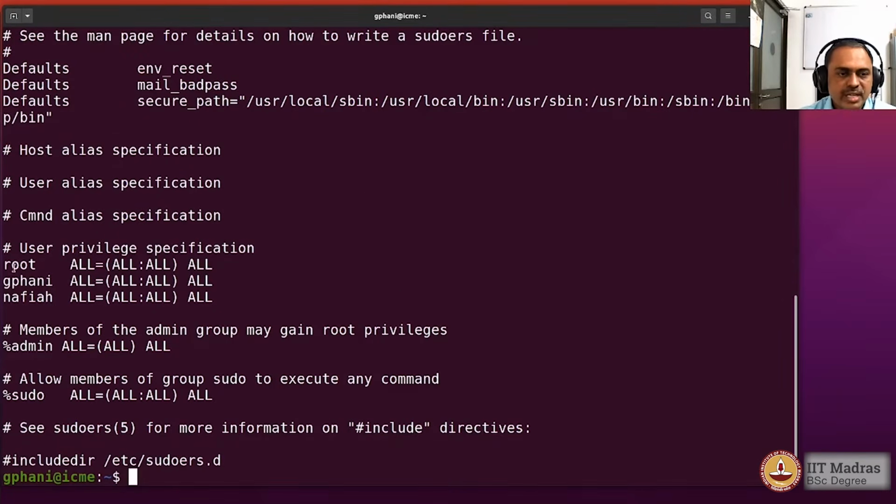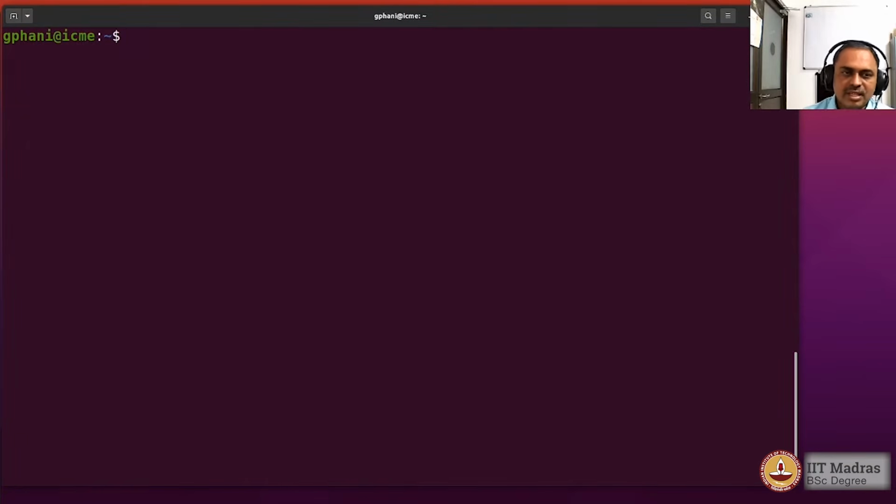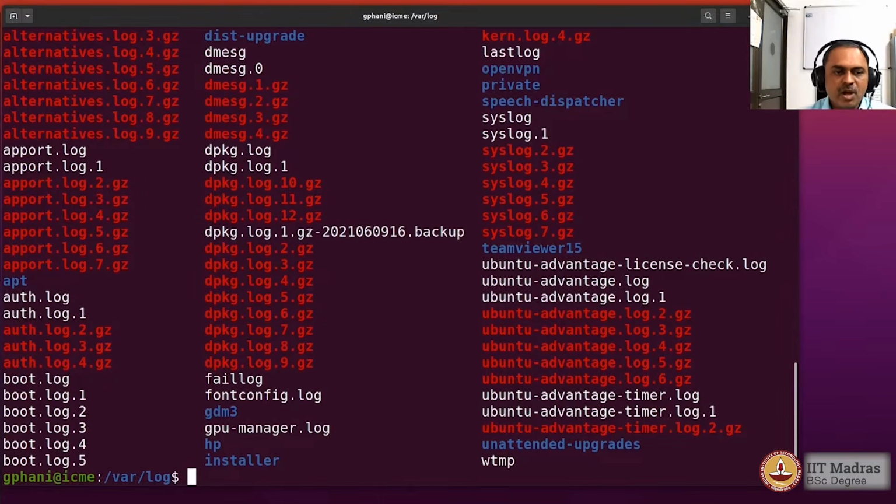This file shows that apart from the root user and myself, there is also one more user who has the super user privileges. Every other user will be denied permission to install software on this machine. Now, what did we mean when we said that the super user can find out a failed attempt by any other user to get super user privileges? That would be available in a log file, and we know that most of the logs are kept in /var/log, and auth.log is the file where these events are reported.